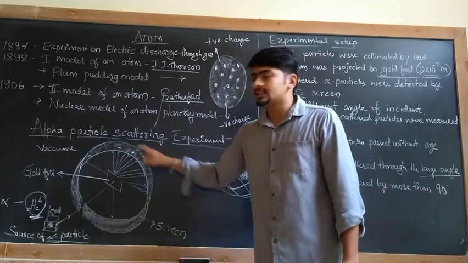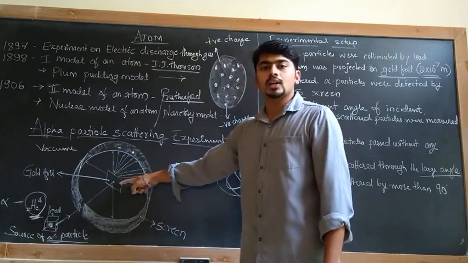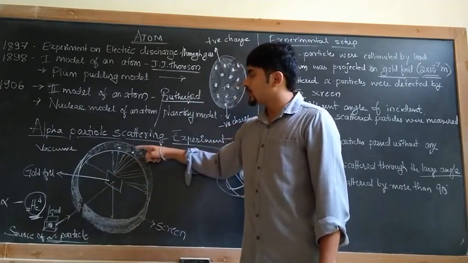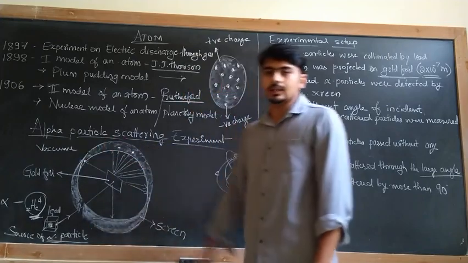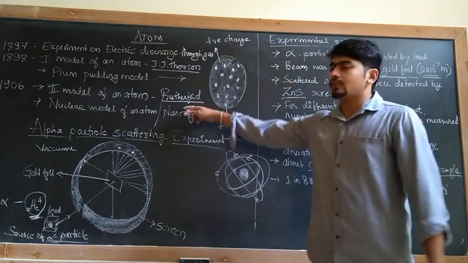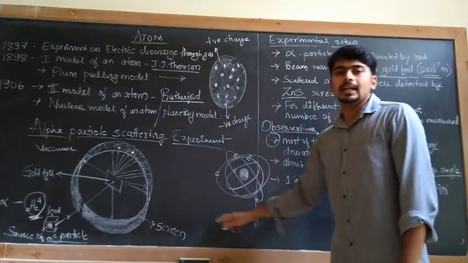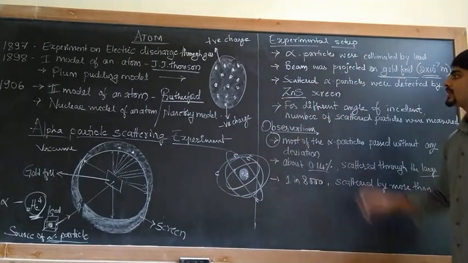Through these patches, we can conclude that the alpha particle which is projected onto the gold foil is collimated in this direction or in any of the other direction. So using this setup, what happened? Rutherford gave the idea of the atom. So these are some of the experimental setup.